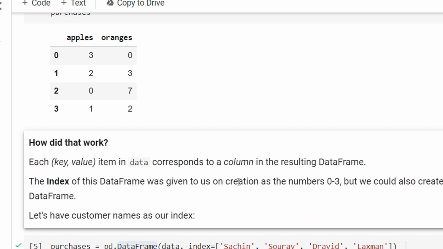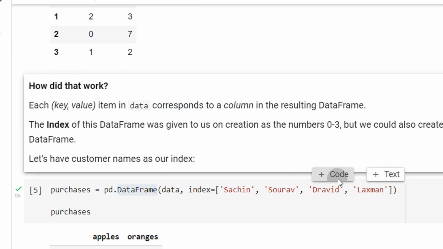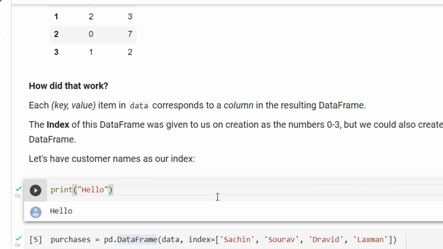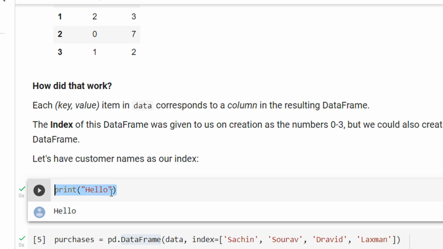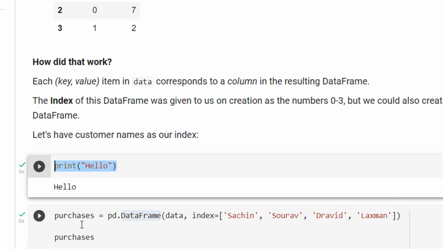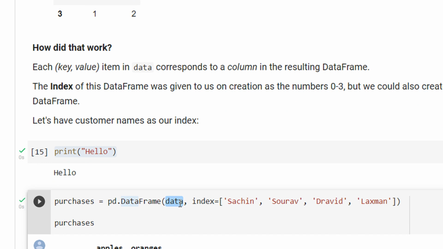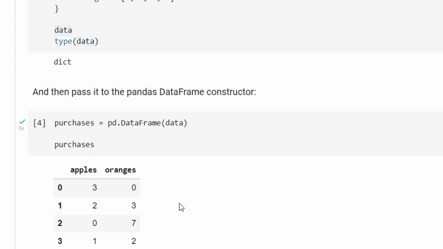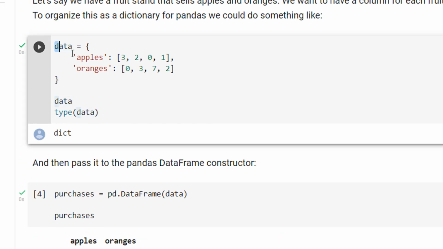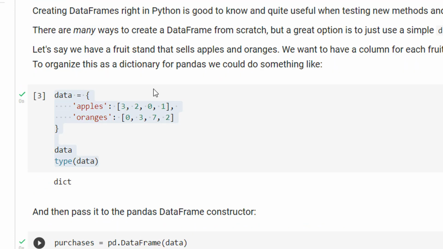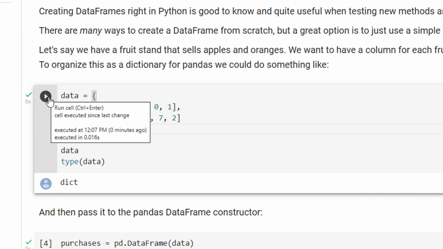For example, if I write an independent code, for example I write here print hello, I can directly execute this even though the previous statements were not executed, because this statement does not depend on the previous ones. But now if you see pd.DataFrame, it depends on data. And where is our data? Again, data is here. So to ensure that this line executes correctly, you need to ensure that this is executed.